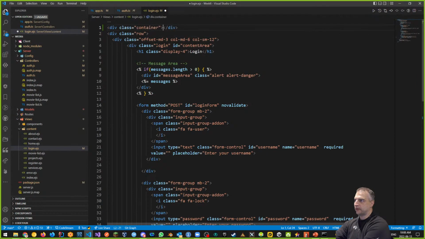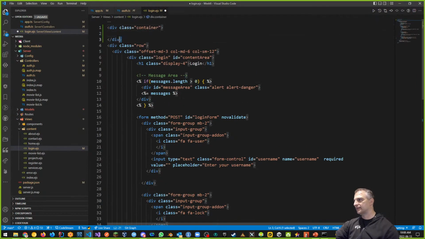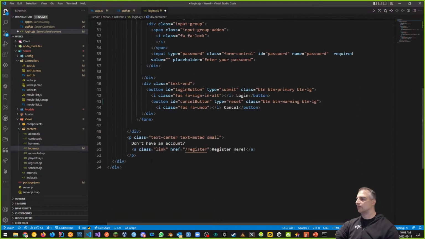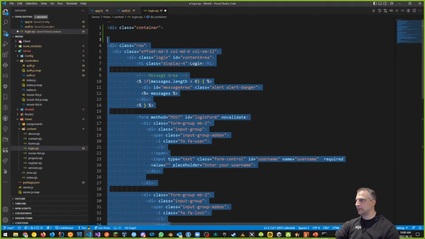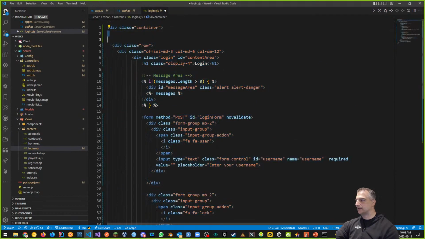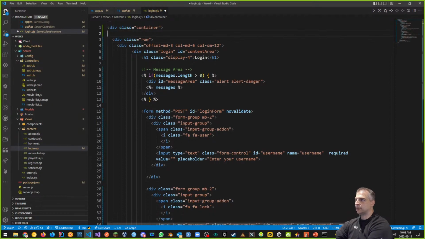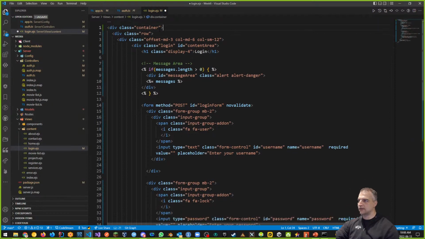I'm doing this differently because I've had some comments about, well, what if I don't want to use a container every single time? You're making me use it, and you're right. Some people have said that in the past when I've done this course. So this way, I'm not going to insist that you use the container unless you need it. Here, I'm going to use it, but it's not something that you need to do.